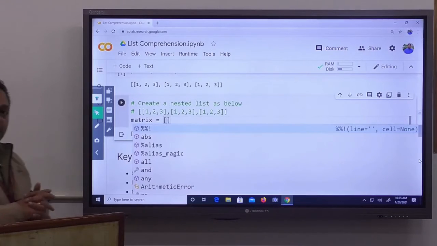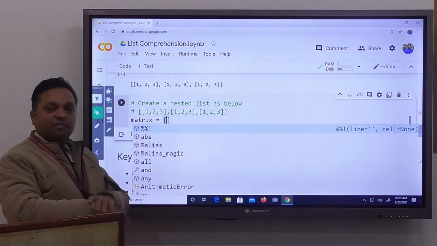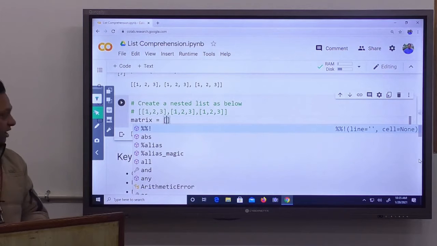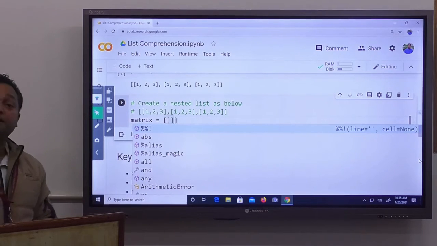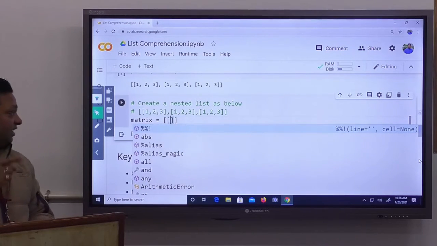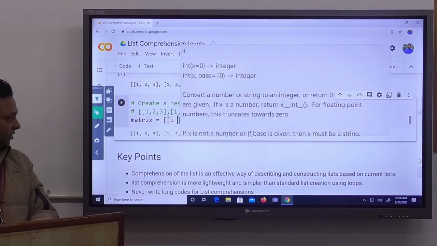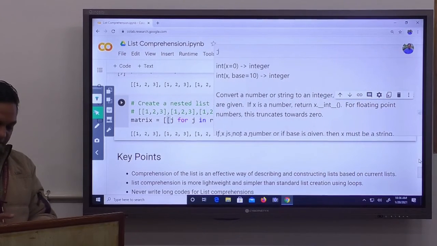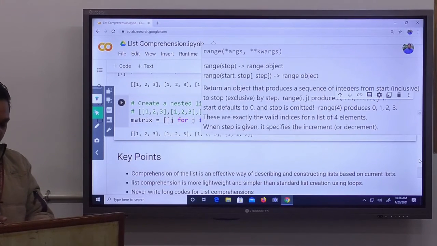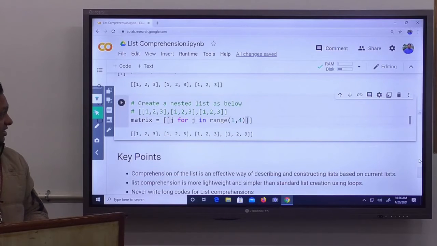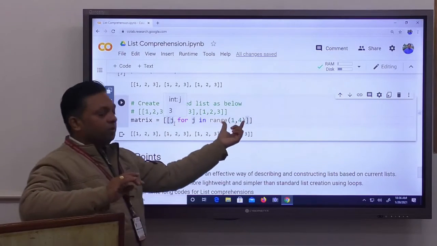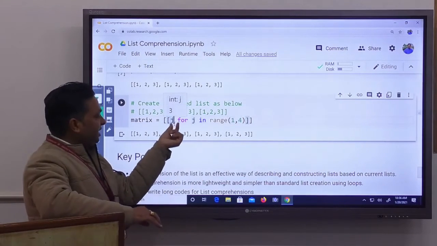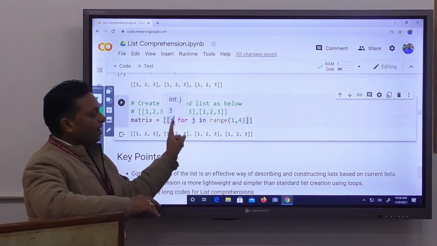Then we apply square brackets. This is our list. Inside this list we are going to create an inner list. We write again a square bracket, and what do we want? We want j, for j in range 1, 4. This small line of code will create a list having values 1, 2 and 3.